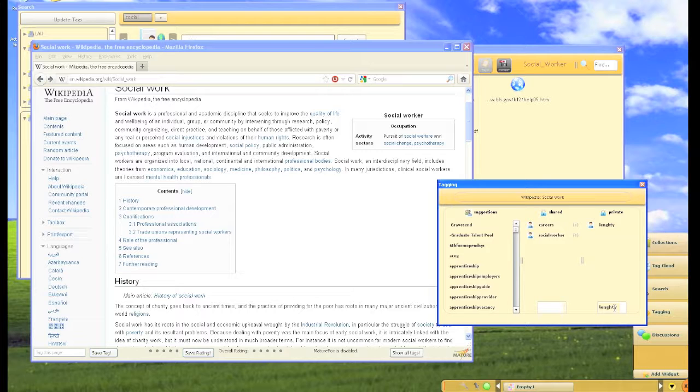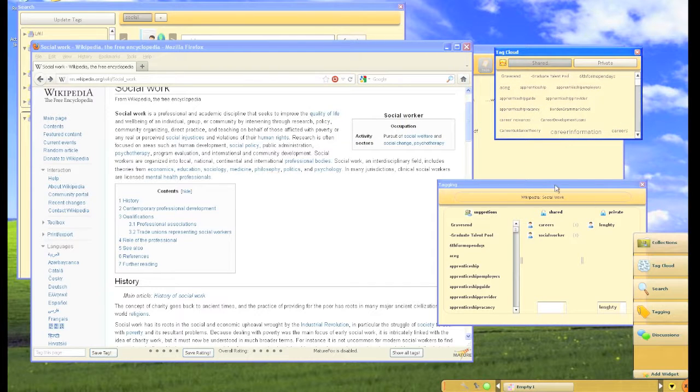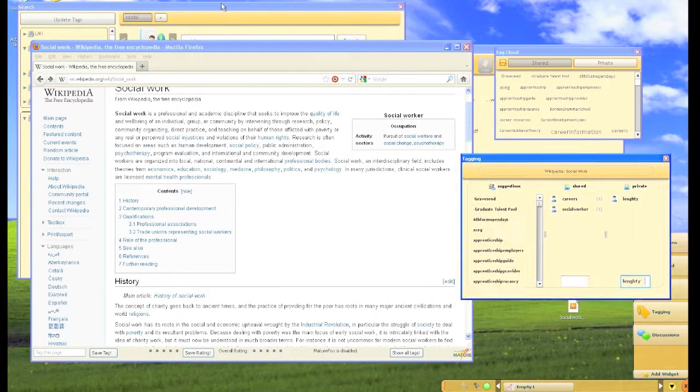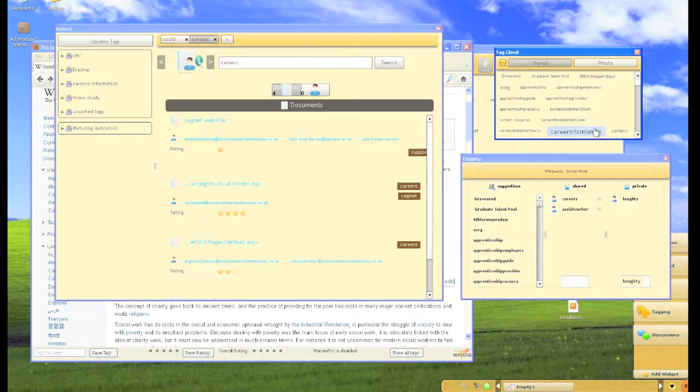There we go. Other people will now be able to use our shared tags on this item to find it in the search widget, among other things. To find related items, we can use the tag cloud. Clicking on a related tag in the cloud will search for the tag in the search widget. So let's bring up the tag cloud. The tagging widget and the search widget. And the search widget automatically searches for careers.